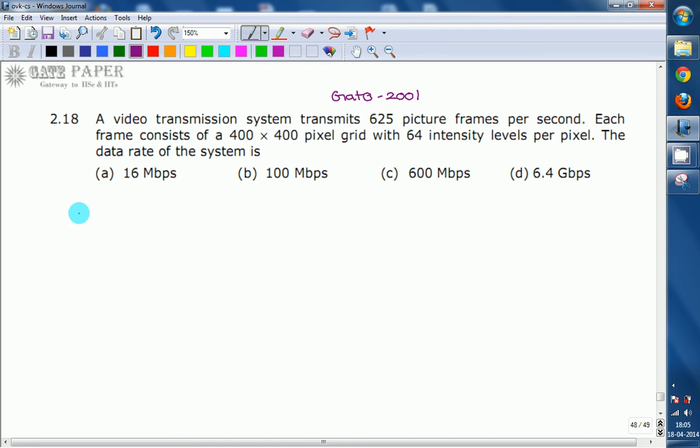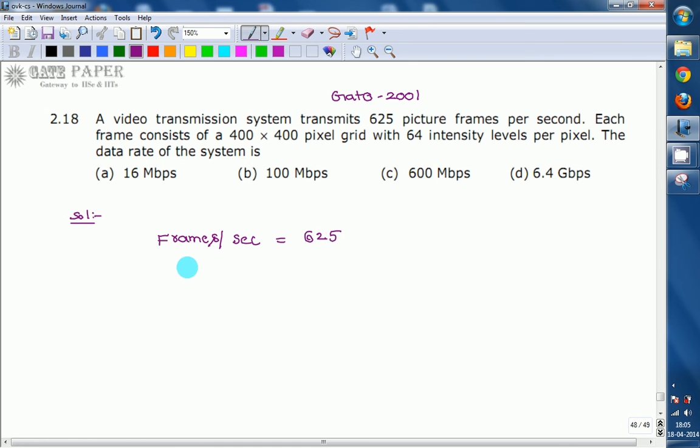Now coming to the solution. In the problem, a video transmission system transmits 625 picture frames per second. Thus the number of picture frames per second is 625.